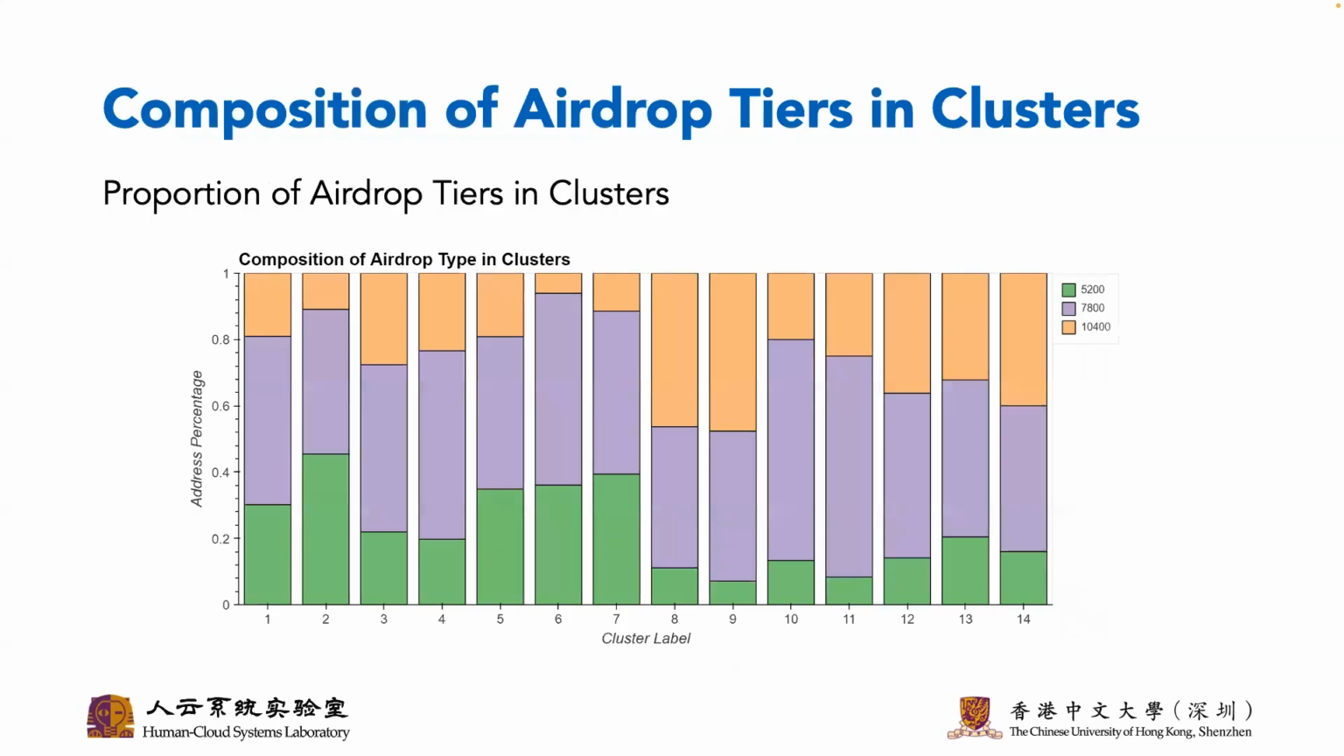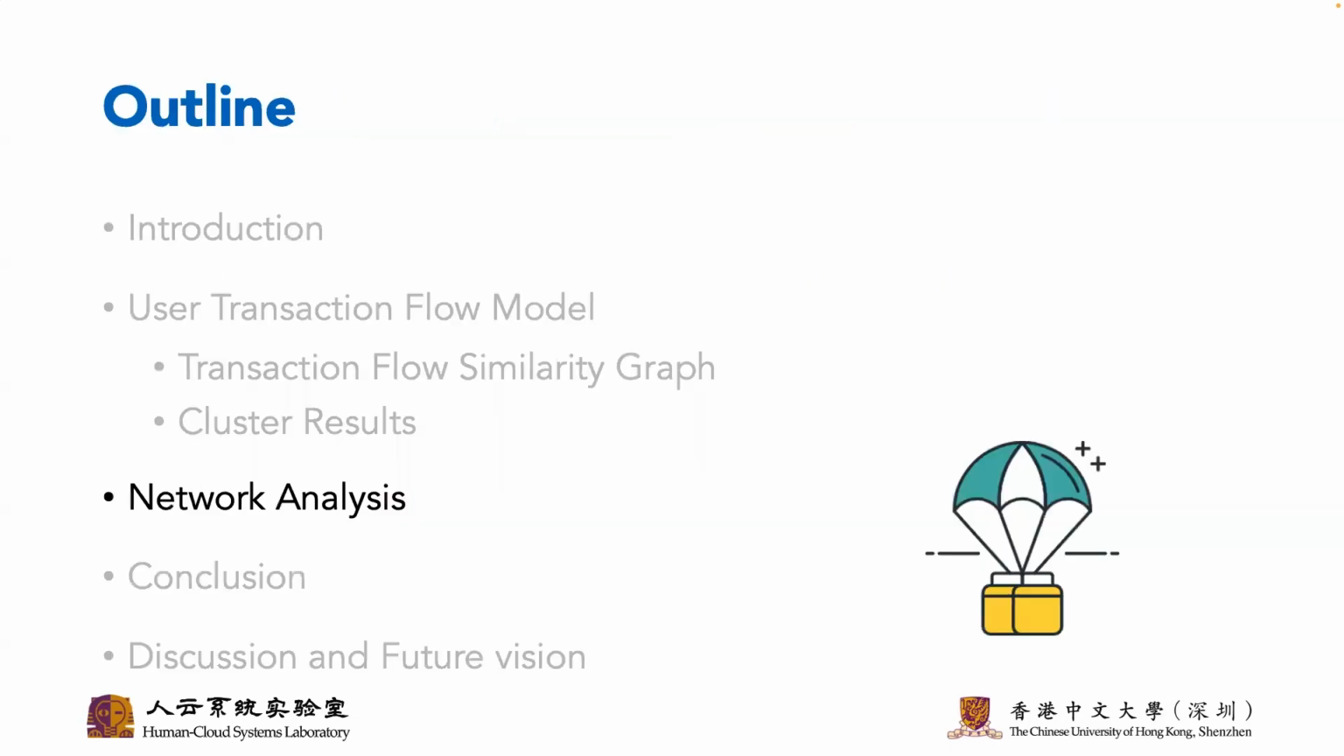ParaSwap has 3 levels of rewards for early users. By calculating the proportion of rewards receivers at different tier levels in each cluster, we obtain this figure. From the proportion of 5,200 and 10,400 in cluster 8, 9, 12, 13, and 14, we can obtain that users with more tokens are more likely to participate in altruistic behavior. This shows the effectiveness of the differential airdrop.